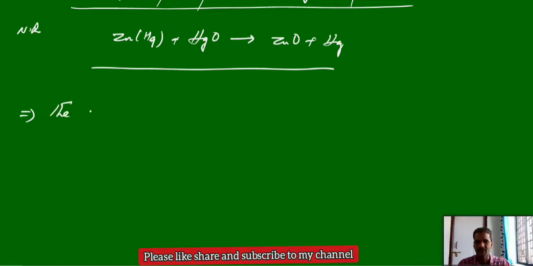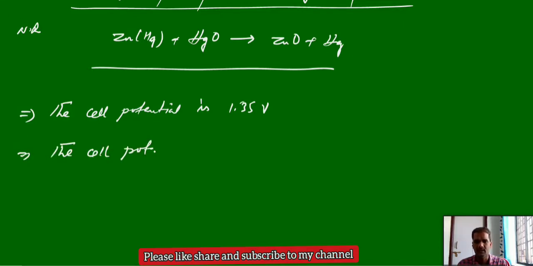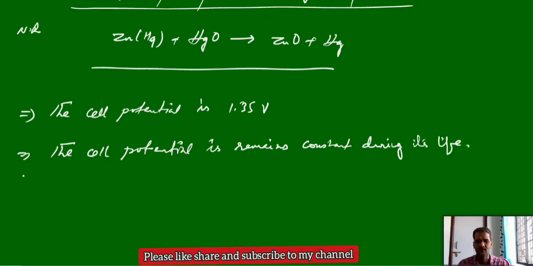The cell potential or EMF. In the previous case it is 1.5, and here the cell potential is 1.35 volts. And the cell potential remains constant. In case of the mercury electrode, the cell potential remains constant during its life. So why? Because in the overall reaction there is no involvement of ions. That is why the cell potential remains constant.